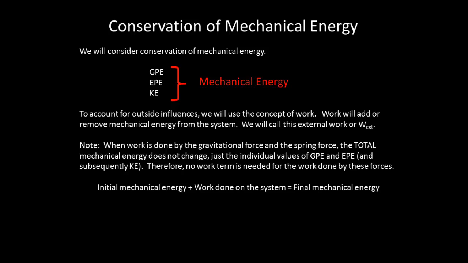So, in conclusion, what we're saying here is that the initial mechanical energy plus the work done on the system is equal to the final mechanical energy. Another way to state this is that E initial plus W_EXT is equal to E final. Now note, an example of an external work done would be friction. Friction is taking energy out of the system, so you would have a negative work term in there that would change the total mechanical energy.